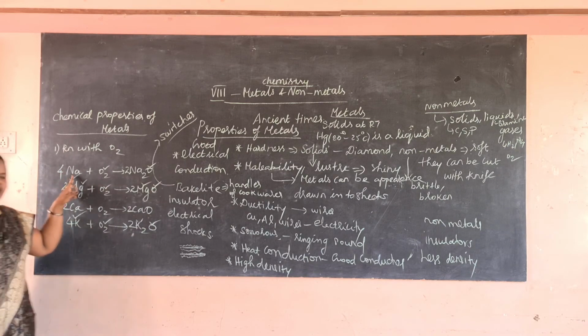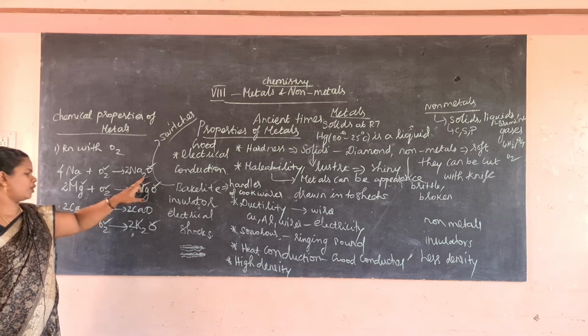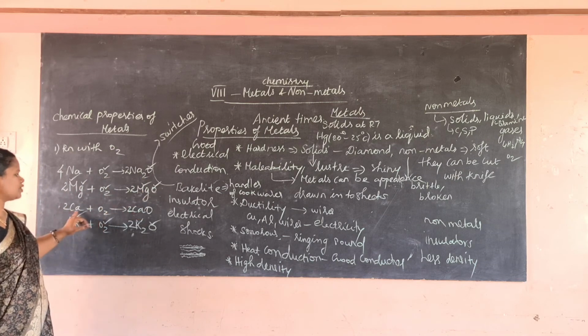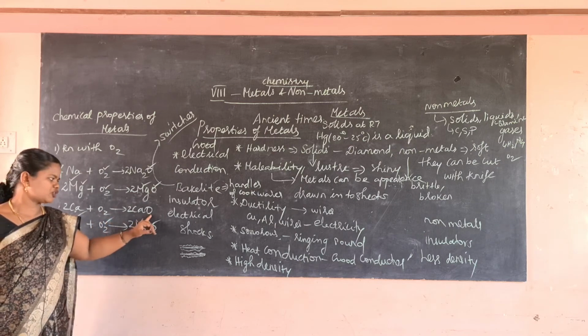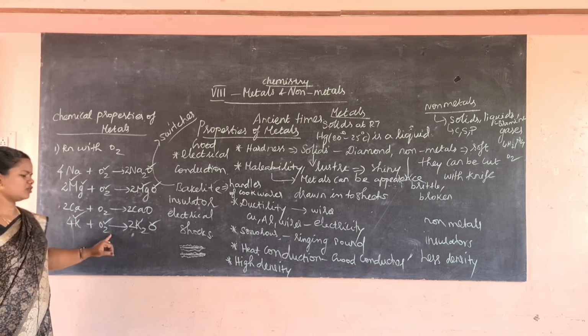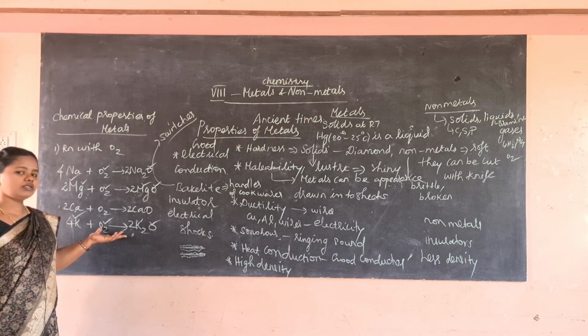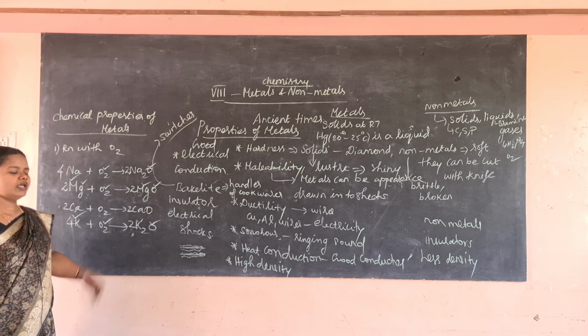So when sodium reacts with oxygen, it forms sodium oxide. Magnesium reacts with oxygen, it forms magnesium oxide. Calcium reacts with oxygen, it forms calcium oxide. And potassium reacts with oxygen, it forms potassium oxide. Now I hope you learn how to balance a particular chemical equation.